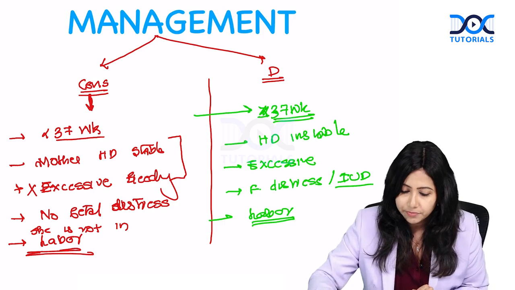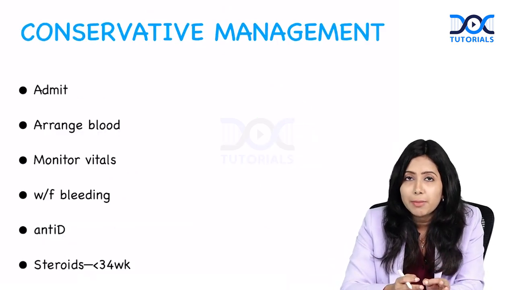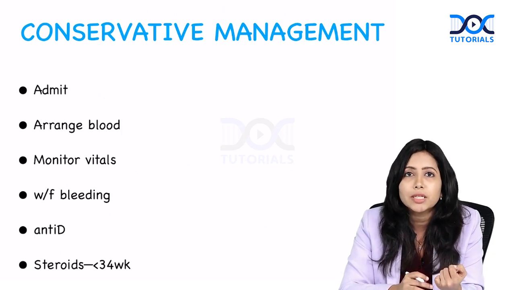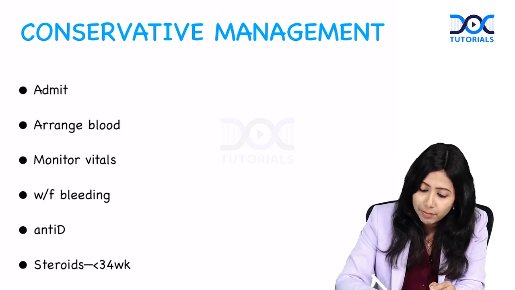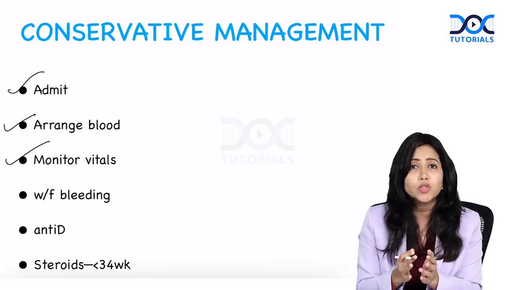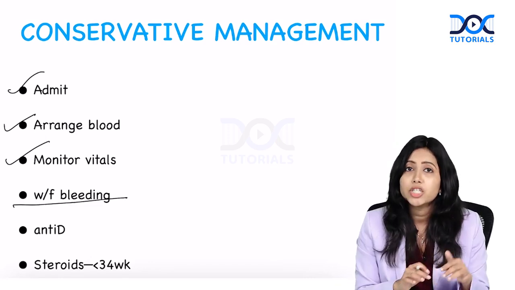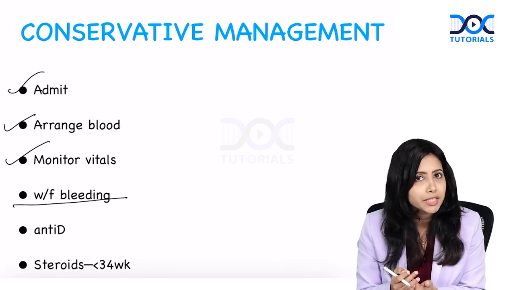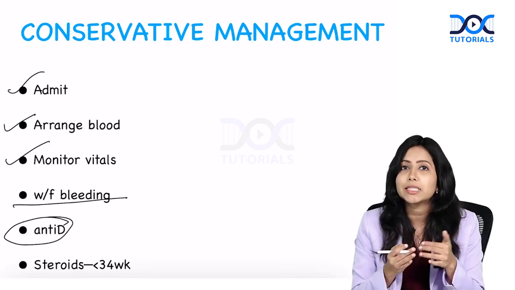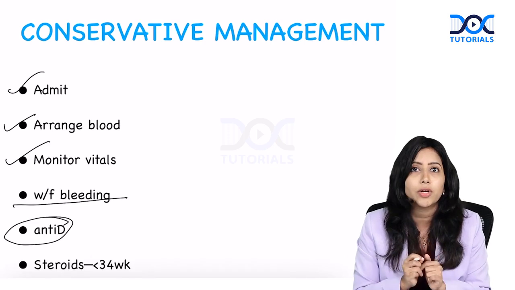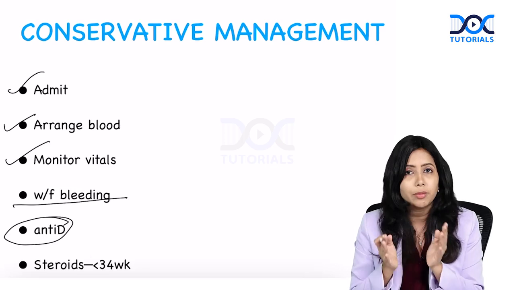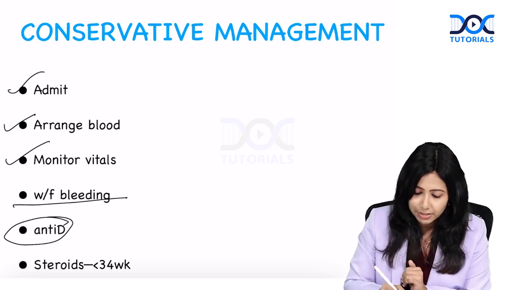All right. Now, briefly discussing the conservative management, which I told you about. What do we do? It is known as McAfee and Johnson's regimen. So, this basically involves we admit the patient, we arrange blood for her, we monitor her vitals, we watch for any bleeding, and if she is Rh negative, we have to give her anti-D as well. And if the pregnancy is less than 34 weeks, you will give her steroid coverage for the fetal lung maturity. These are the basic steps that we follow in the conservative management.